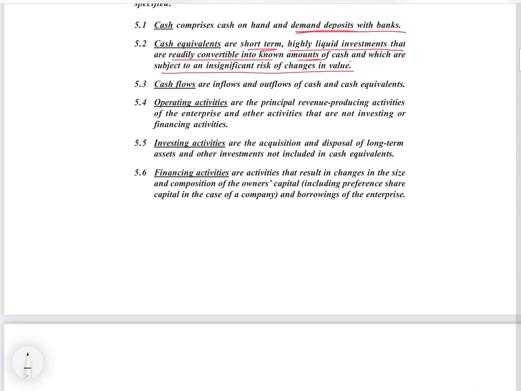Investing is just to supplement their business. Whatever investments they make for the purpose of business is called investing activity. And financing is for running this business: whatever money they are raising, their borrowings and their repayments become the financing activity.